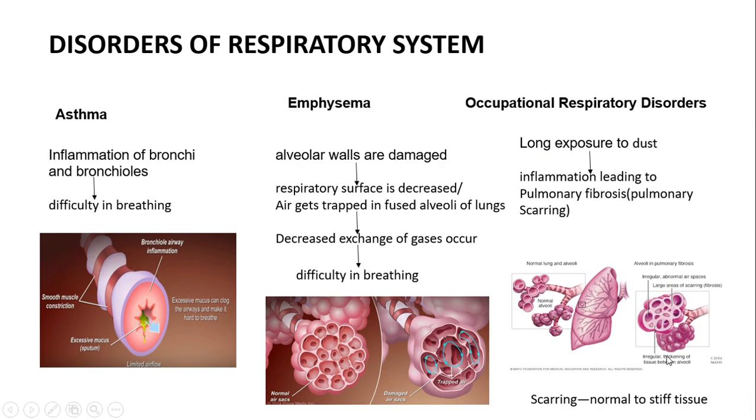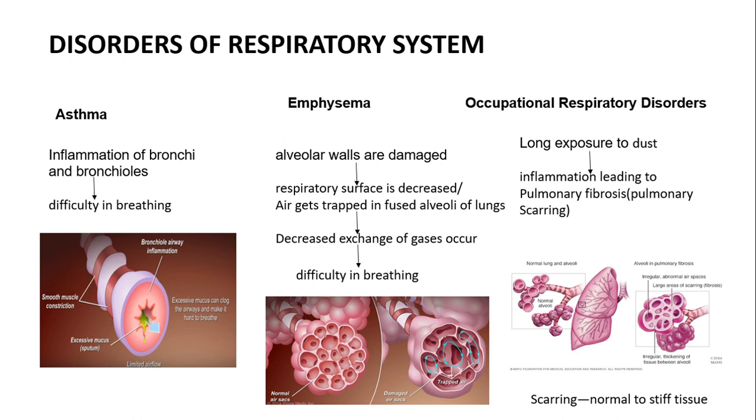Now, even if all the mechanisms are going on properly, there are certain disorders which occur due to one reason or the other. The first disorder which we will discuss is asthma. Asthma is due to the inflammation of bronchi and bronchioles. If you remember the respiratory tract, we have the trachea followed by the bronchi and the bronchioles.